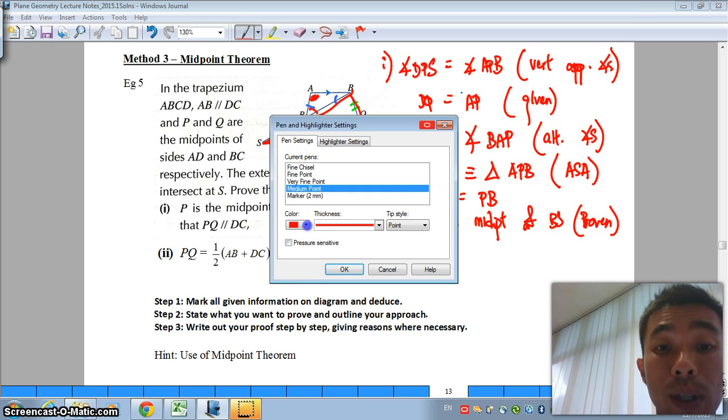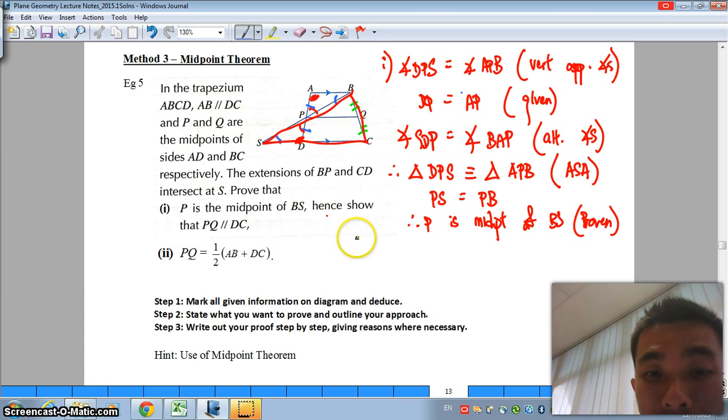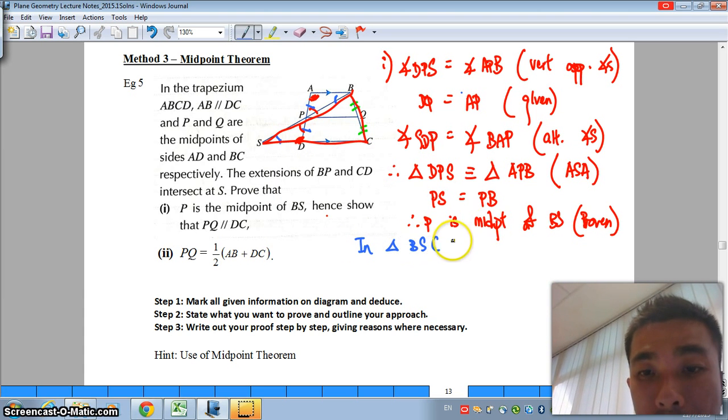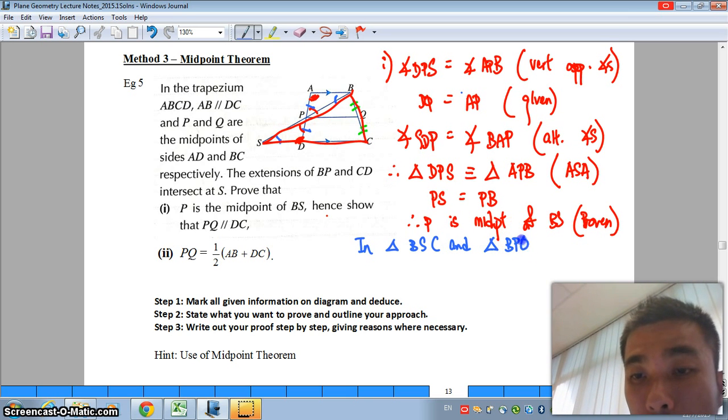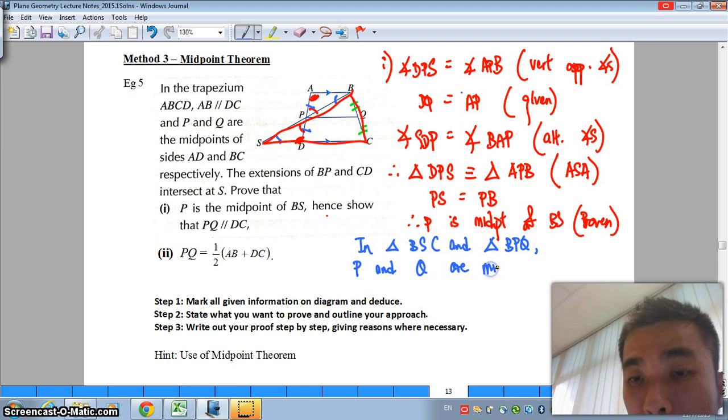And how am I supposed to present my answer over here? Remember to list out the triangles. In triangle BSC and triangle BPQ, P and Q are midpoints of BS and BC respectively.